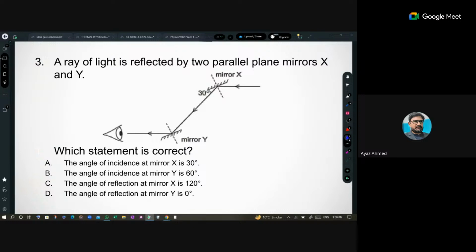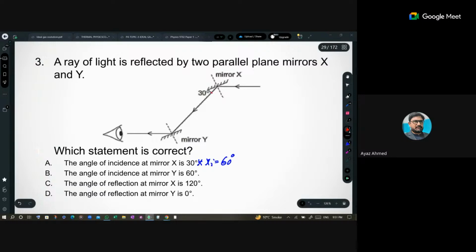Okay, which angle of incidence? Yes, I can give you time, no problem. Angle of incidence in mirror X is 60. Okay, so you are at... There is no statement like that. Oh, okay. Sorry. Okay, you're right. It means it is incorrect because it is having an angle of 60 degrees. Thinking loudly. Yeah, that's good.